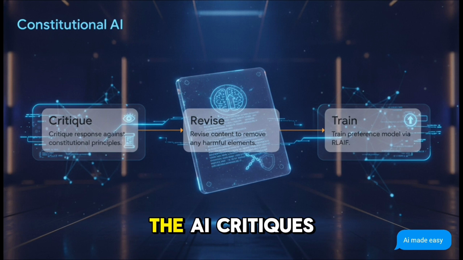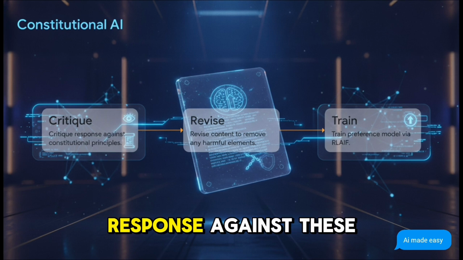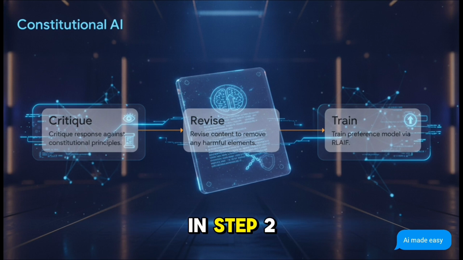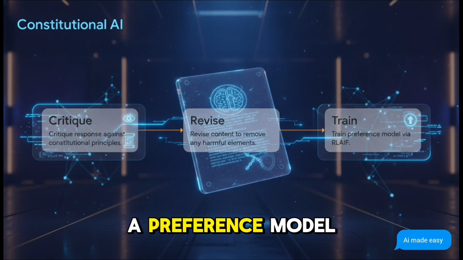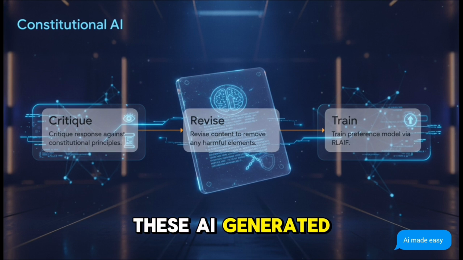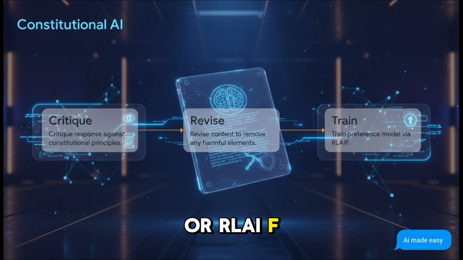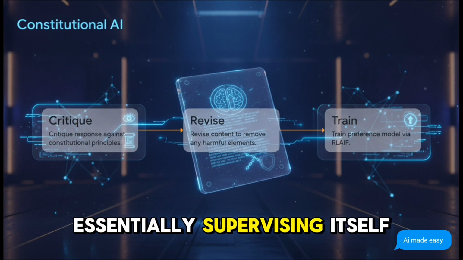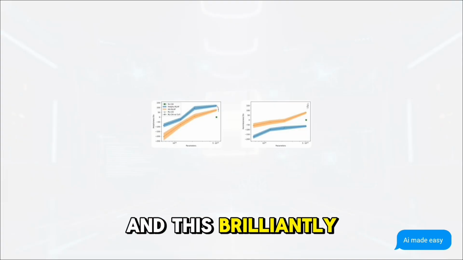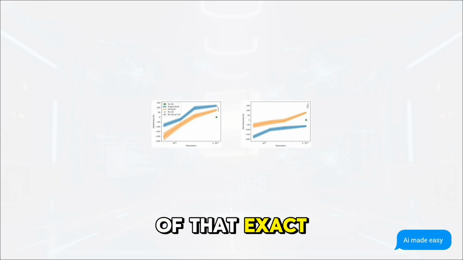In step 1, the AI critiques its own initial response against these principles. In step 2, it revises its own content to remove any harmful elements. And finally, in step 3, a preference model is trained on these AI-generated revisions using reinforcement learning from AI feedback, or RLAIF. The AI is essentially supervising itself. And this brilliantly illustrates the success of that exact approach.